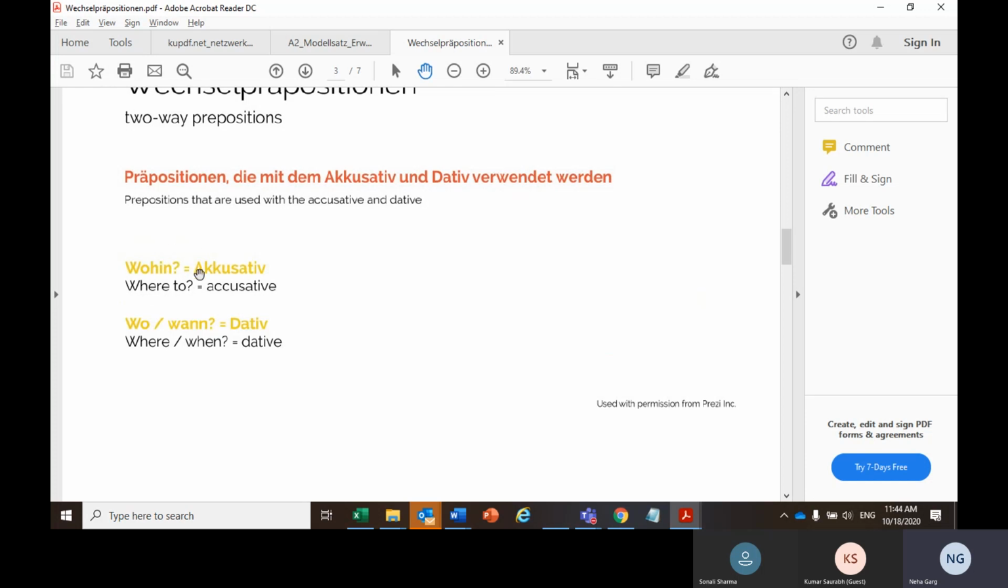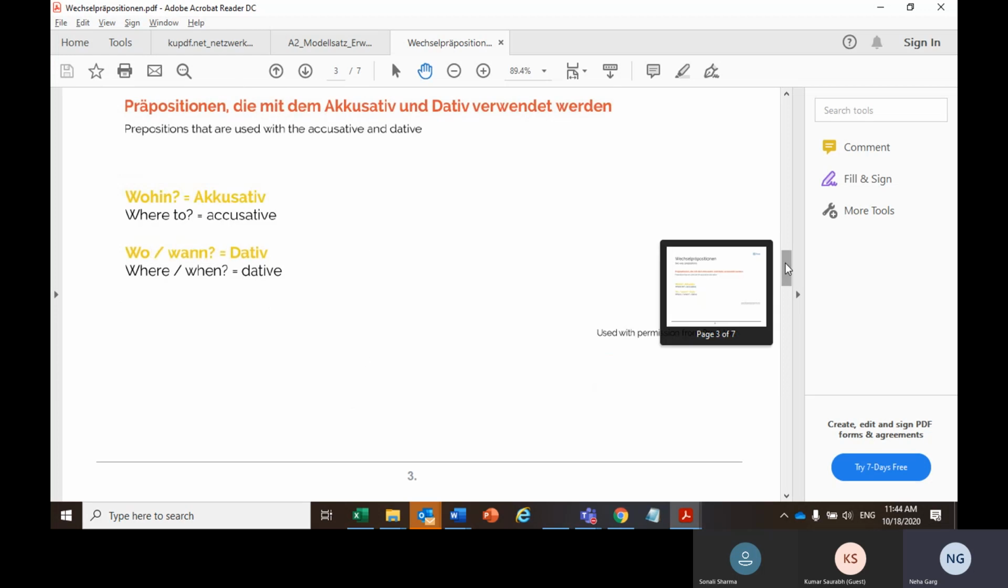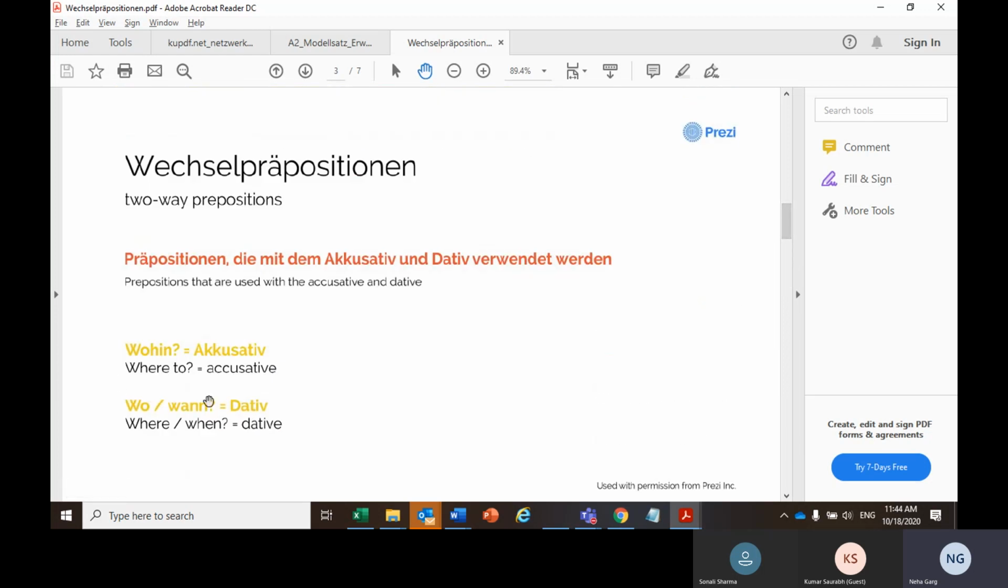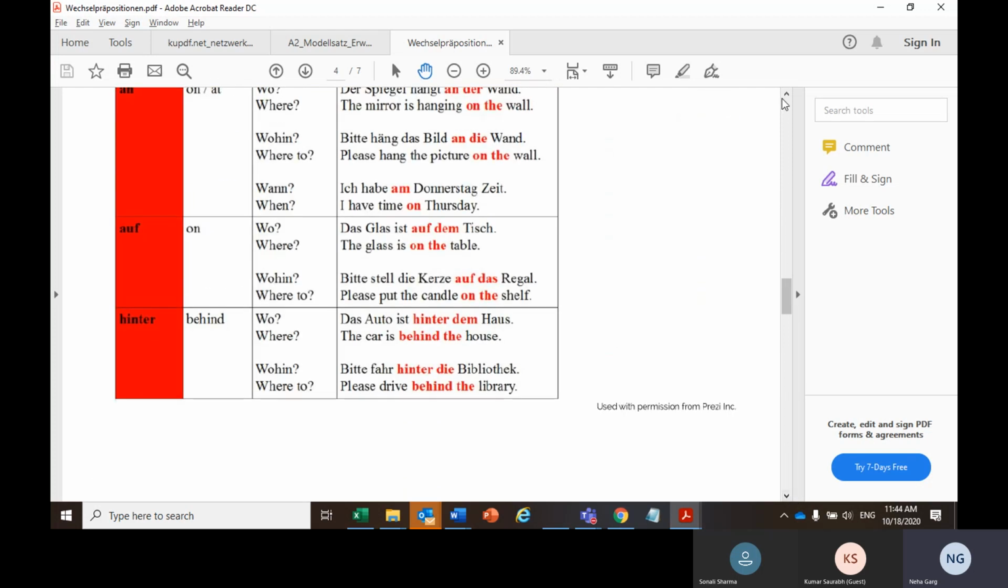So if we have wohin case with us, that will be accusative. If we have wo case, when there is no movement, that will be dative. So keeping these two things, wohin and wo, in mind, let's see how we can use these prepositions.